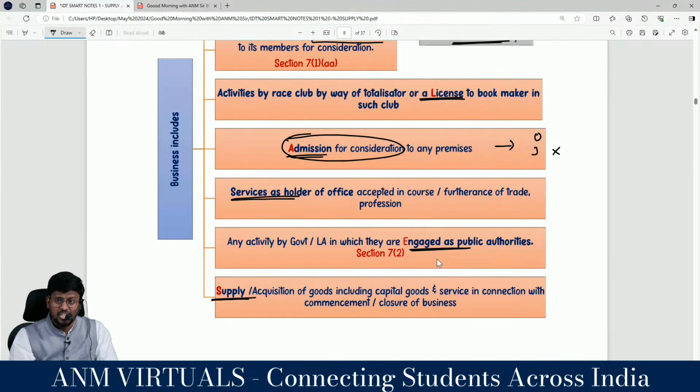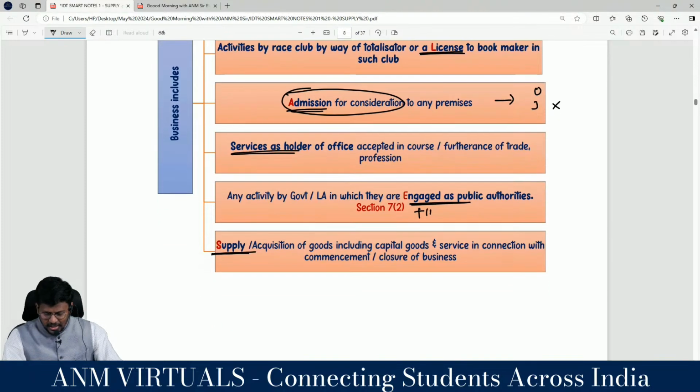Because 7 subsection 2 clause B says that any activity or transaction undertaken by the central government, state government or local authority in which they are engaged as public authority, as may be notified by the government on the recommendation of the council, shall neither be treated as supply of goods nor as supply of services. And this should be read with section 11 of the CGST Act. We call the exemption Sarkar. Correct? So if it is covered in Sarkar, even though it is business, it is not a taxable supply, it will be an exempt supply.